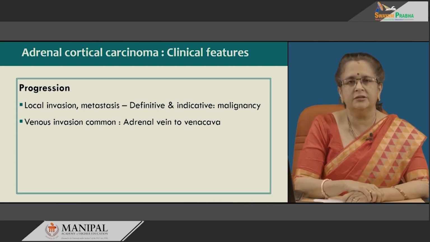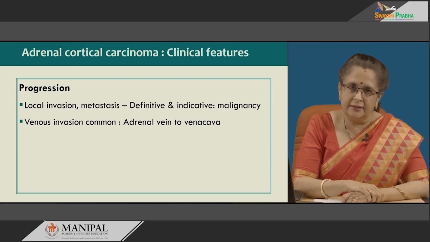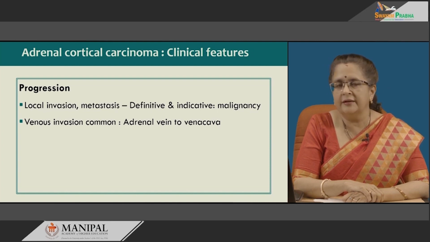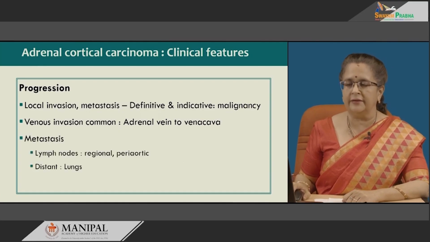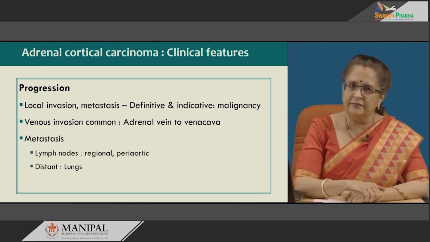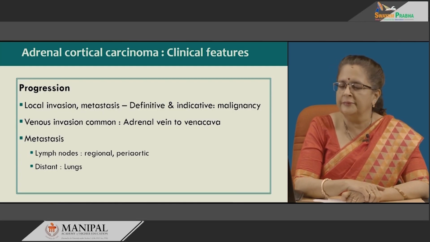Only when local invasion or metastasis is present is it indicative of malignancy in an adrenocortical neoplasm. Venous invasion is common, especially of the adrenal vein to the vena cava. Metastasis can be lymph node or distant. Lymph node metastasis is to the regional and periaortic nodes, whereas for distant metastasis the lungs are the most preferred site.